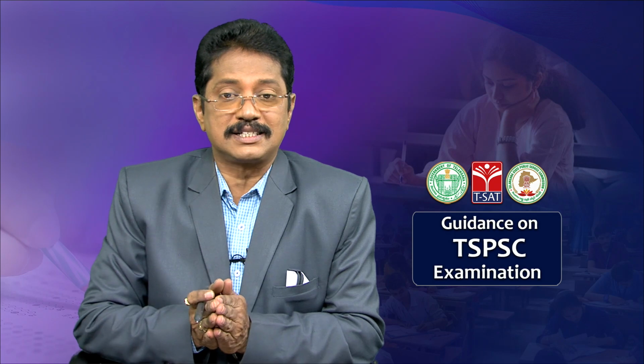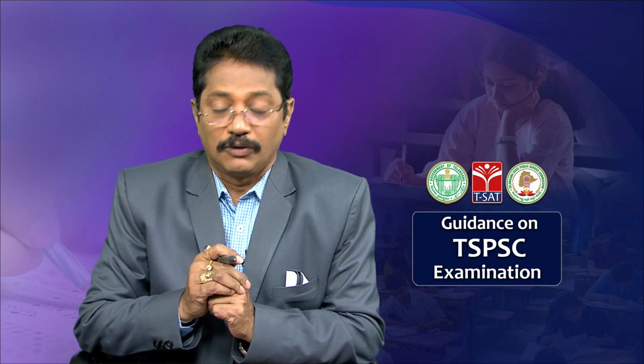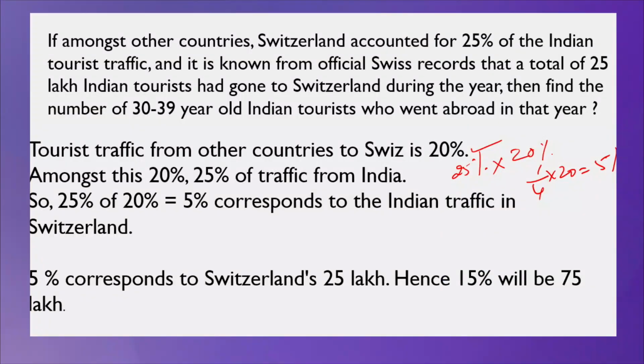So it is very clear that 5% corresponds to the Indian traffic to Switzerland. Means 5% of the people among the 20% who visited Switzerland are Indian people.